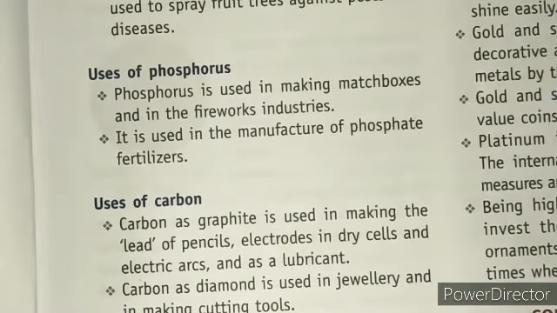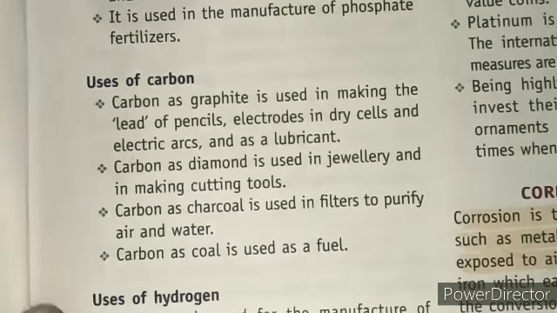So the next we have uses of phosphorus. So phosphorus is used in making matchboxes and in the fireworks industries because it is quite reactive, and it is used in the manufacture of phosphate fertilizers also. So it acts as a chemical, and it is used in the fertilizers also.